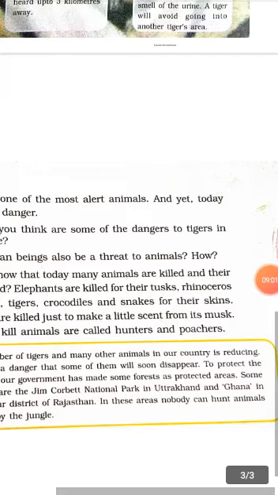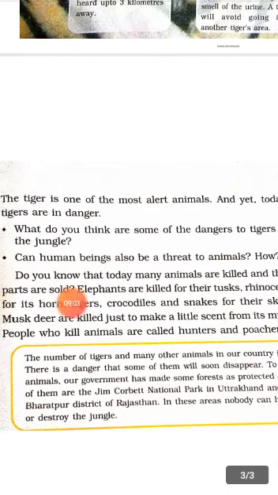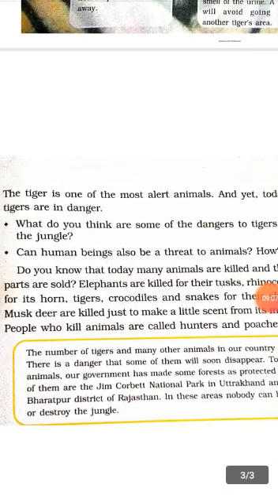Do you know that today many animals are killed and their parts are sold? You know that many animals are killed by the hunters and poachers and their parts are sold too. They kill the animals for some money.